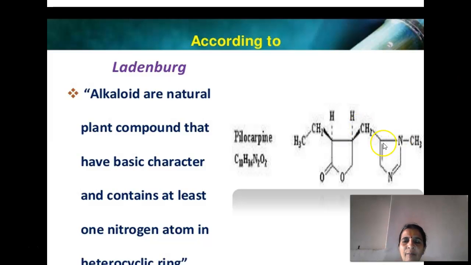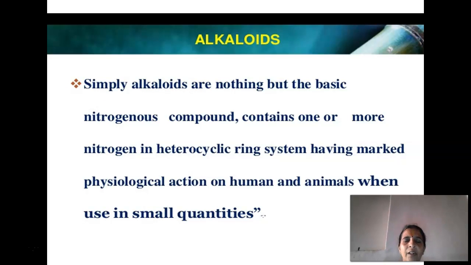This heterocyclic compound is a pyrrolidine ring which contains nitrogen. So, alkaloids are simply basic nitrogenous compounds containing one or more nitrogen in a heterocyclic ring system, having marked physiological action on humans and animals when used in small quantities. This is how we can define alkaloids.